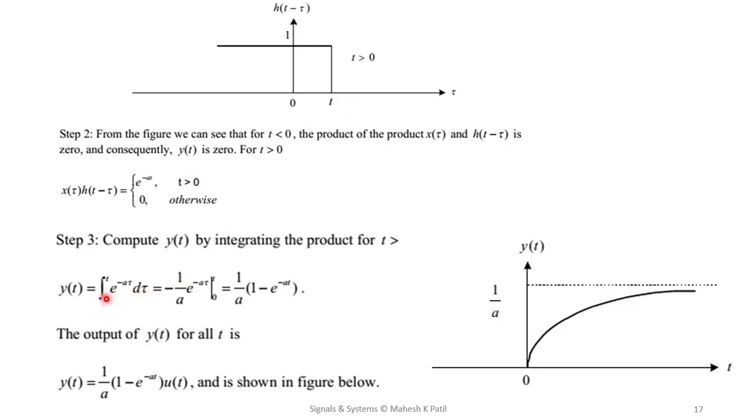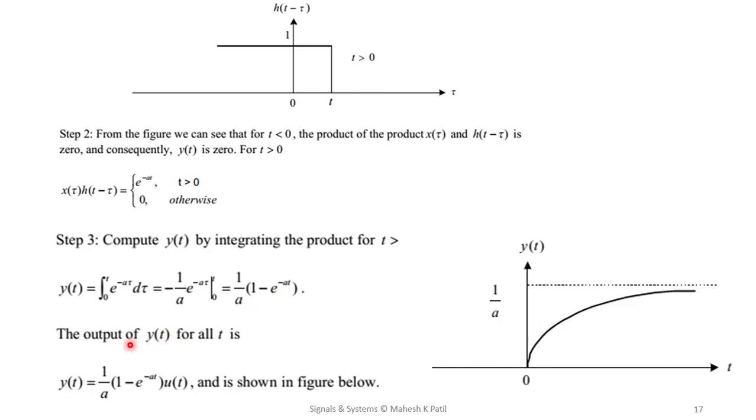So by putting the integral limits as 0 to t, we have e raised to minus at d tau. Now simplify this integration. After simplification, we get the answer as 1 minus e raised to minus at, entire divided by a. So my final output y of t is 1 minus e raised to minus at upon a.